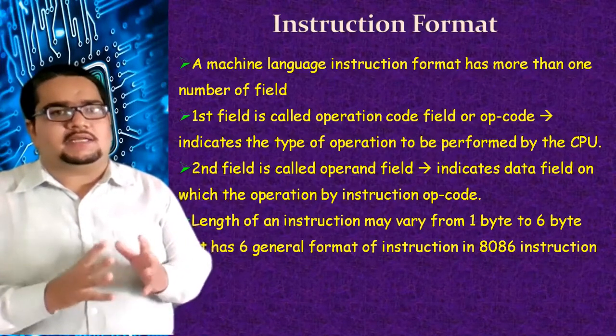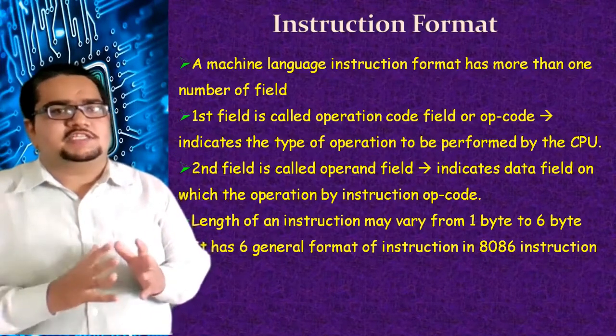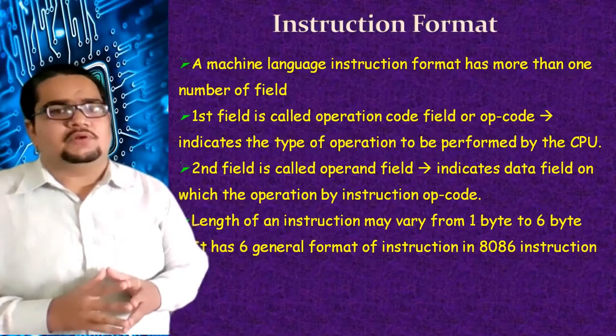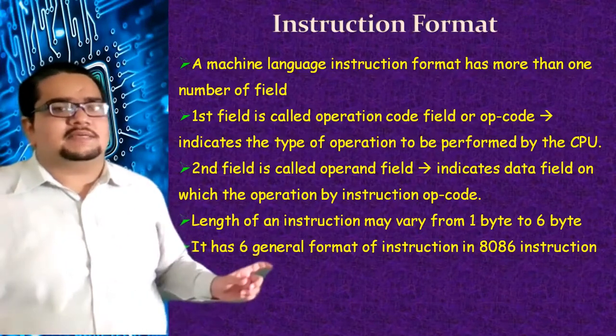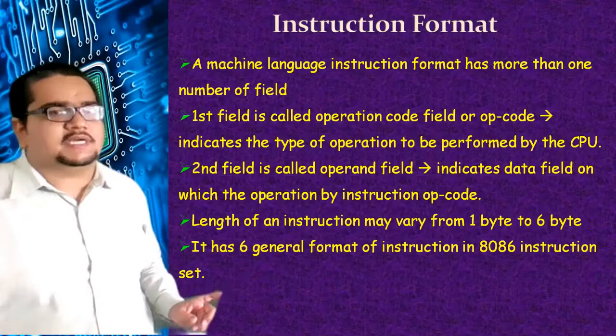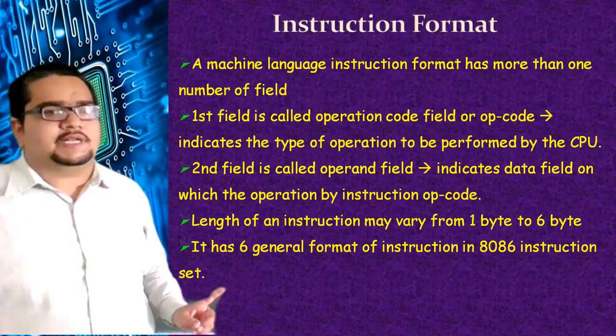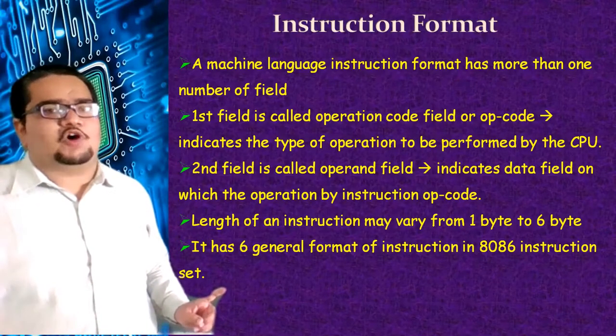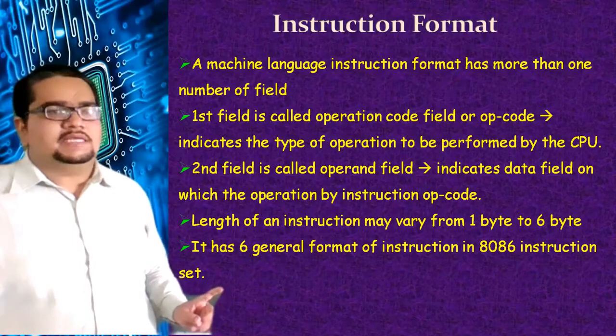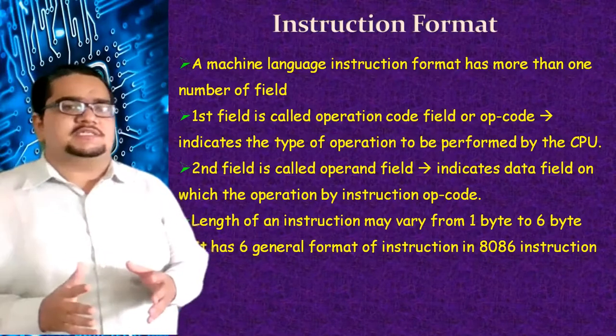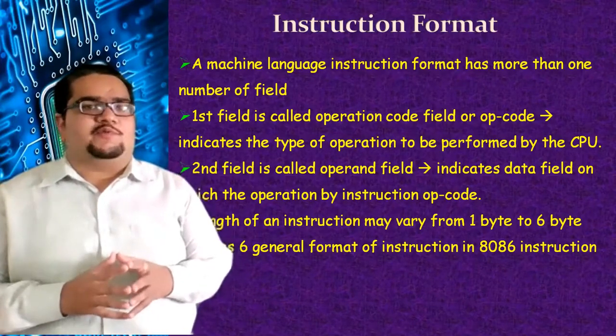So this is the reason that the bus interface unit contains a 6 byte instruction queue. Okay. So there are some general formats of these instructions available that we'll check now. There are 6 general formats of instructions in the 8086 instruction set. So different instructions are there, and their formats also are different.